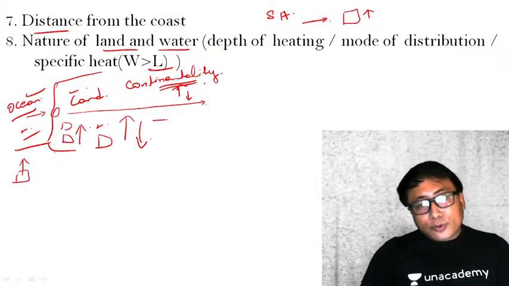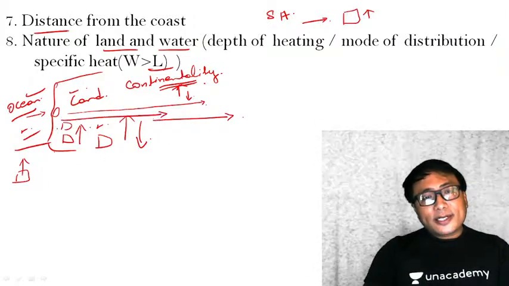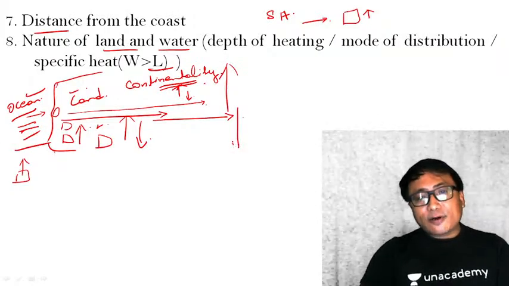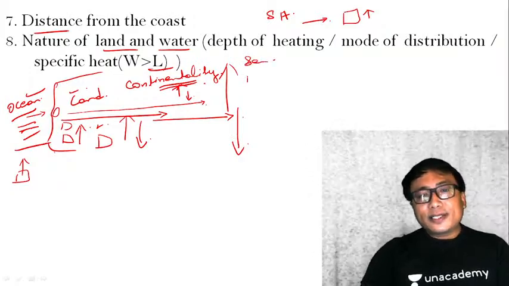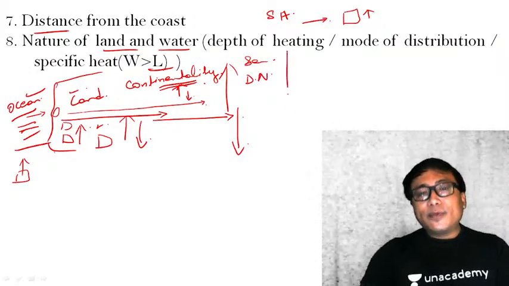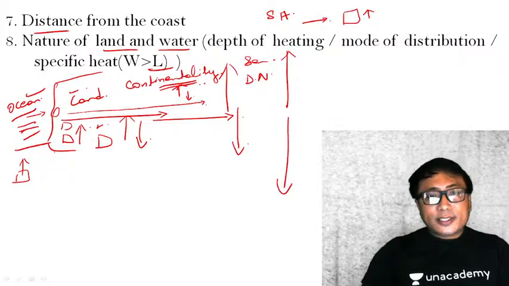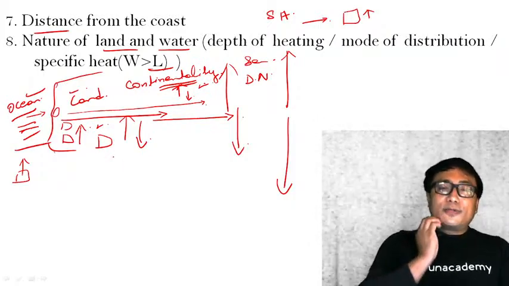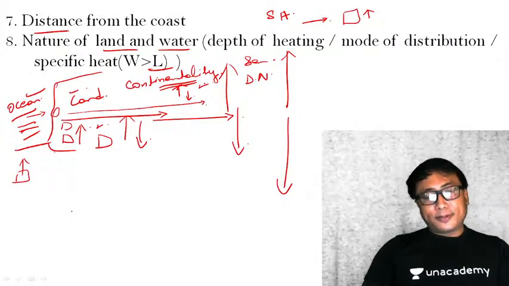Therefore, there is a rapid increase or decrease of the land temperature as compared to the water body. And the more you go towards the interior, since you are moving away from the moderating effect of the ocean, the increase and decrease of the temperature, depending on the season or whether it is daytime or nighttime, the variation will be much more. This effect is known as continentality. Clear?